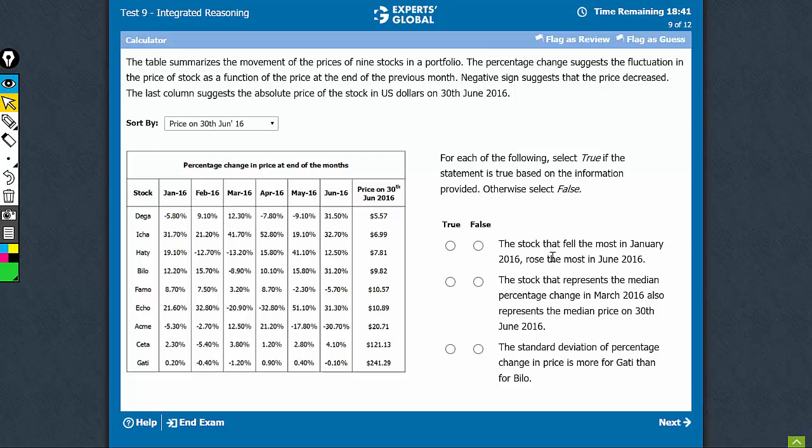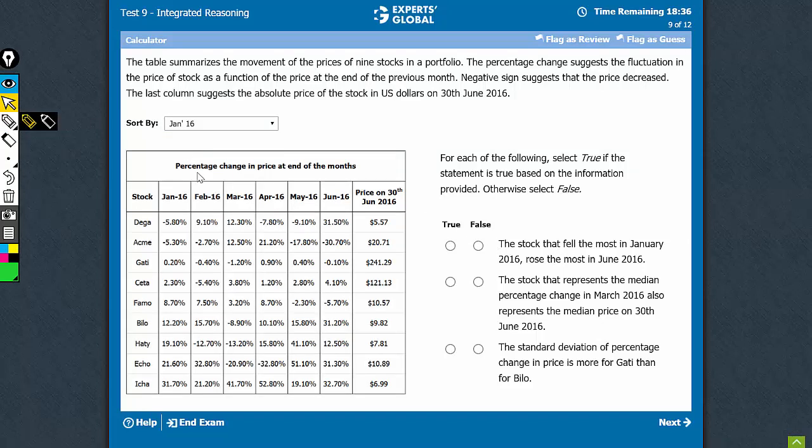The first statement talks about the stock that fell the most in January. So let's sort it by January. Look at the stock that fell the most. The most negative value is for D. So we have D here, and then it's asking that this is the same stock that rose the most in